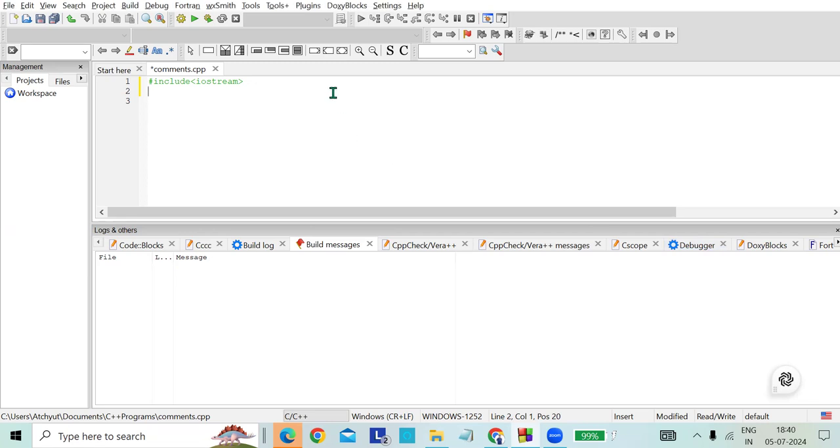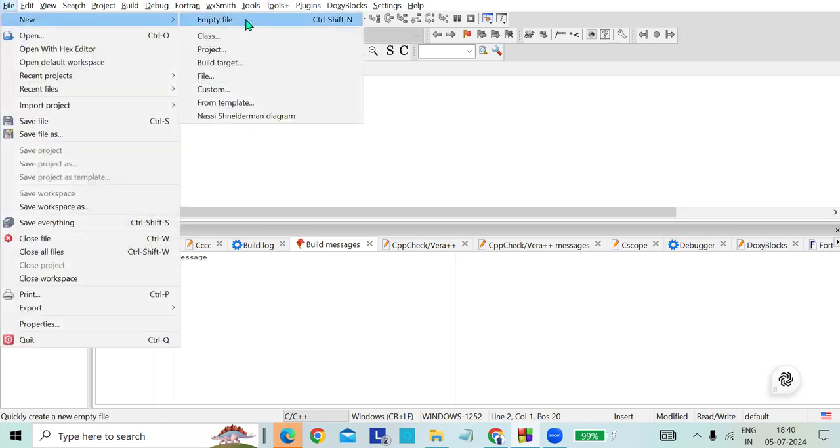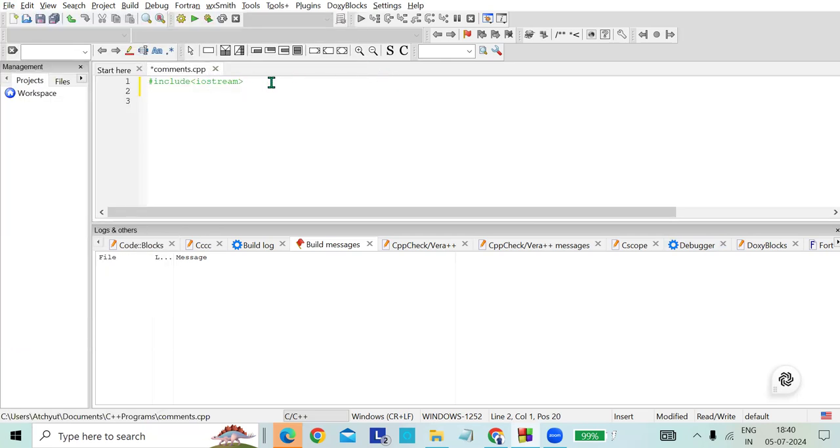So first of all, I had created the file called comments.cpp. For this you have to go to the new empty file and save it as comments.cpp. And I have written #include <iostream>, and after that using namespace std, right? After that I have to use the int main function, and after that I have to open it.